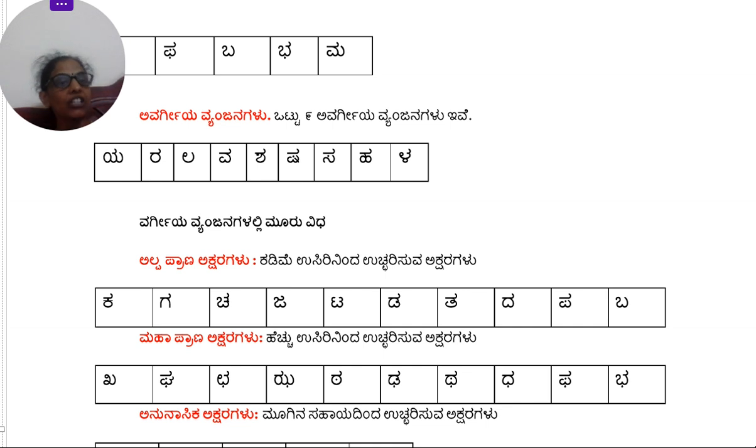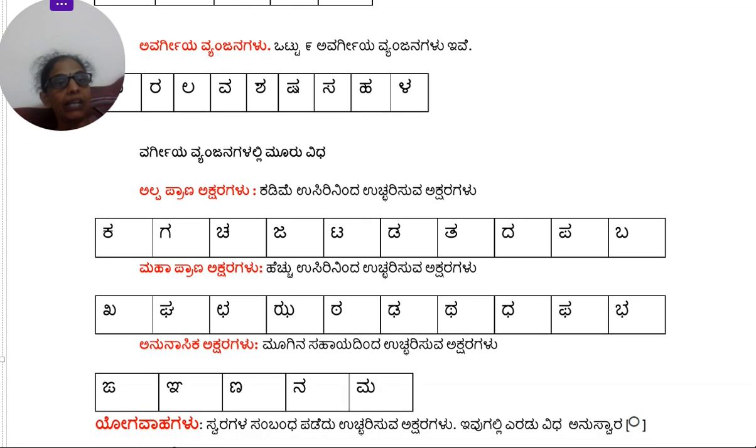Now Vargiya Vyanjanas are further split into 3 parts. So Vargiya Vyanjanagalu 3 vidha. 3 means 3, vidha is types. So they are Alpa Prana Aksharagalu, then Mahaprana Aksharagalu and Anunasika Aksharagalu. So Alpa Prana, let us see the definition. Kadime usirininda ucharisuva aksharagalu. Kadime means less. Usiru is breath.